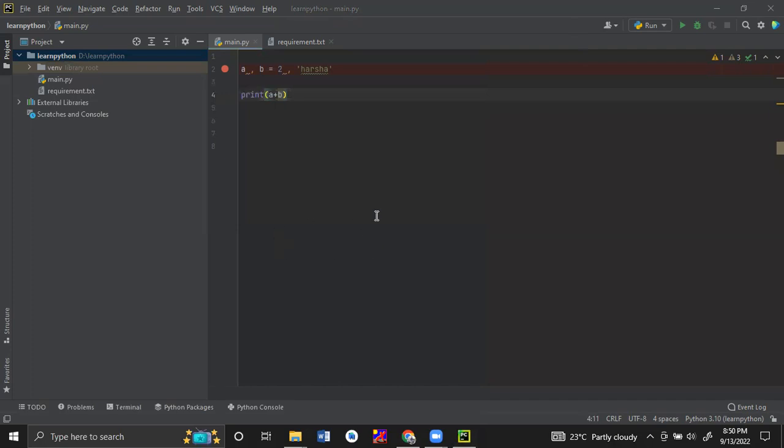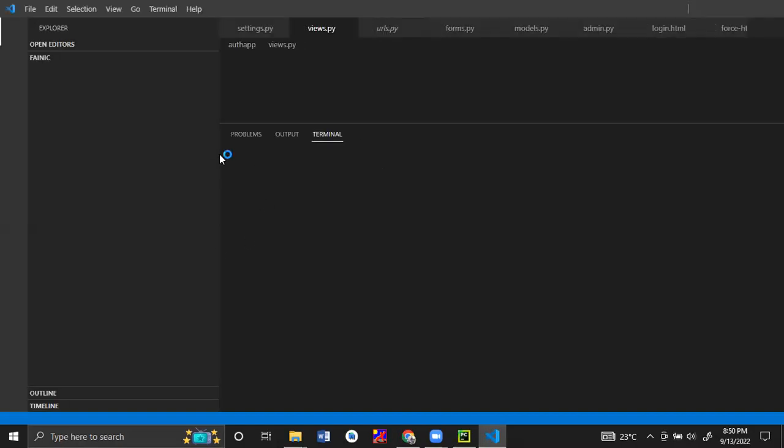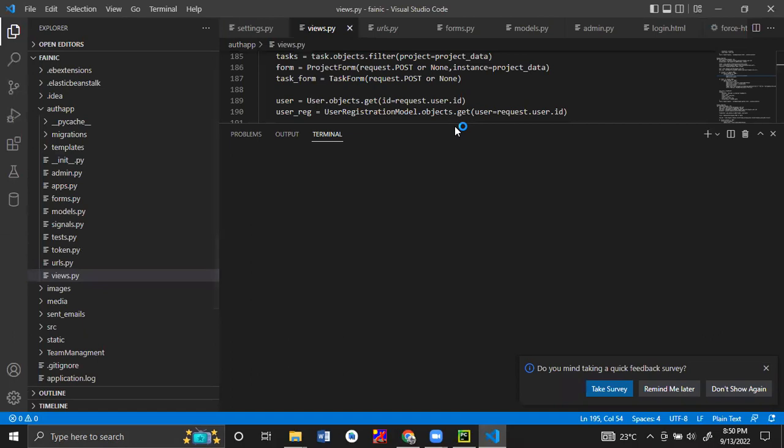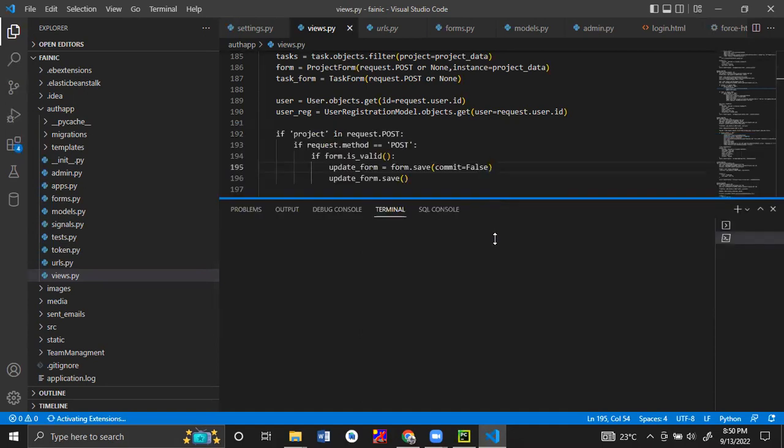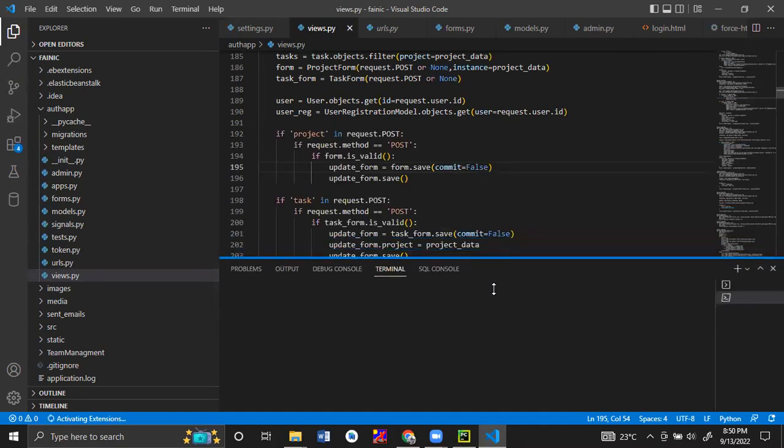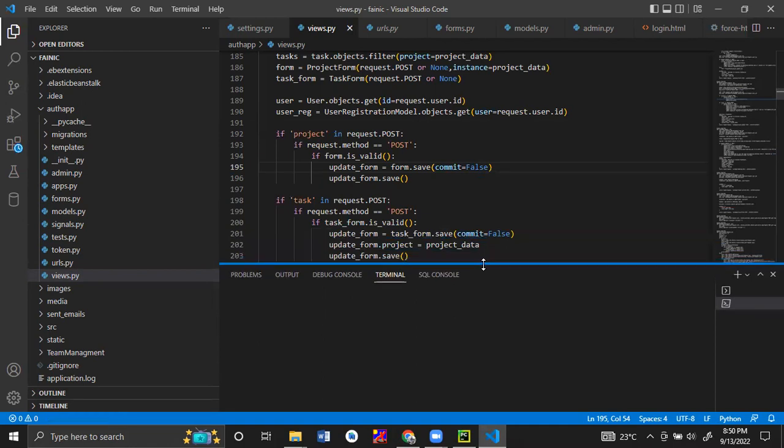Even in Visual Studio we have an option to create a Python project, but I never used that. Every IDE is developed as per its own purpose.